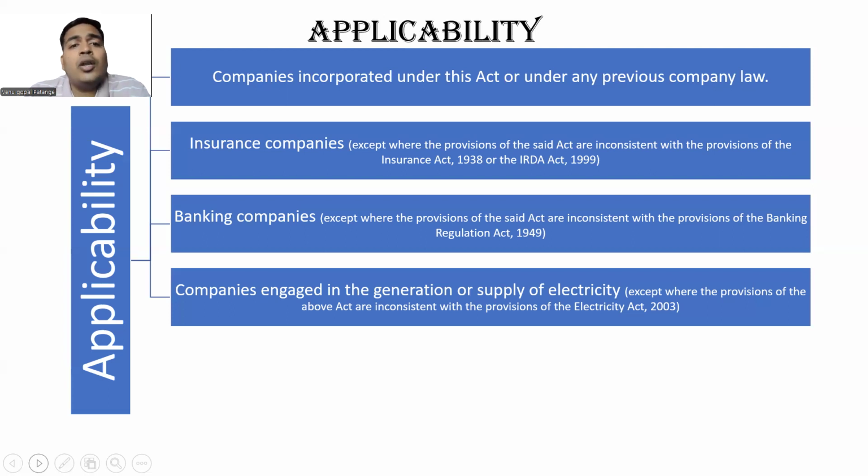These provisions are not available in Banking Regulation Act. Hence, Companies Act prevails. Whereas Banking Regulation Act tells if you compute managerial remuneration, it has to be taken prior permission from RBI before you disburse the money.